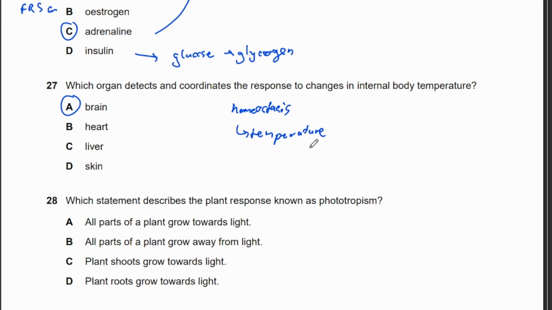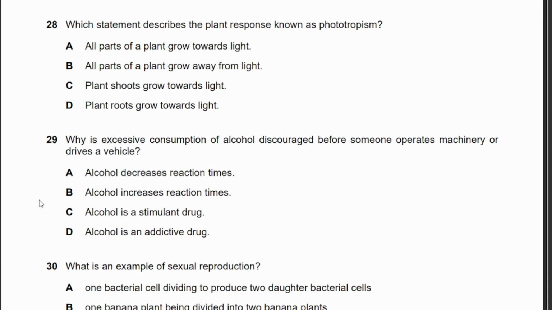Okay, which statement describes the plant response known as phototropism? So photo means light, tropism is a tropic response. All parts of the plant grow towards light. That's incorrect because the roots grow away from light. All parts of the plant grow away from light. That's incorrect because the shoots grow towards light. Plant shoots grow towards light. That's correct. Plant roots grow towards light. That's incorrect because roots grow away from light. So the answer is C.